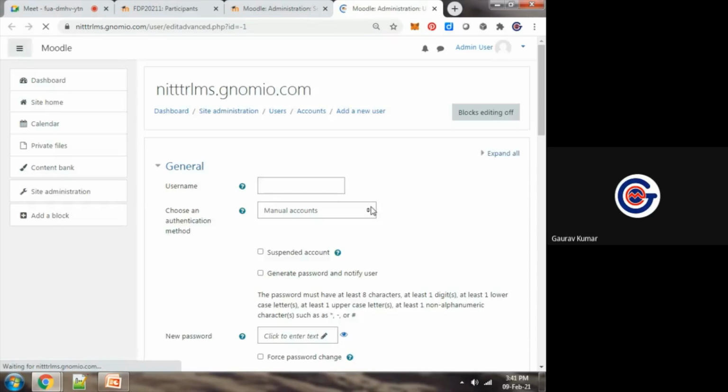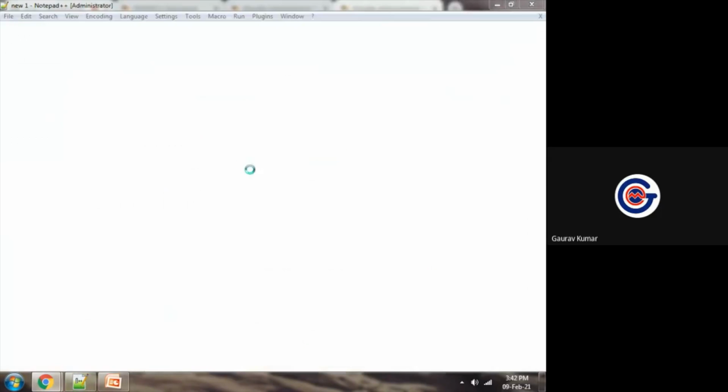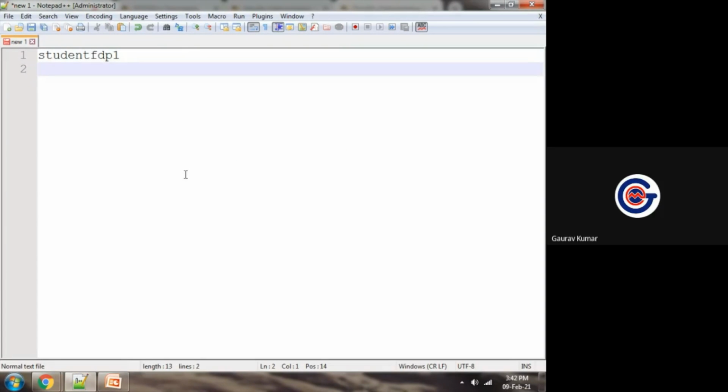For demonstration, suppose I'm taking this, add one user. So suppose student FDP1. Okay, suppose this is the username I'm taking. So I'm copying this username separately, otherwise I will forget the username. Student FDP1.